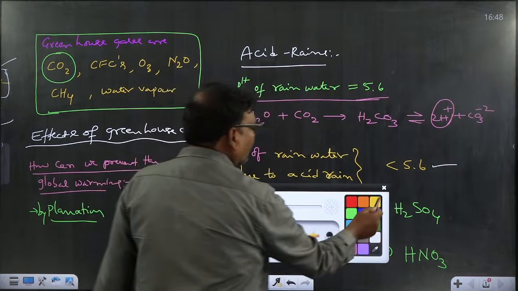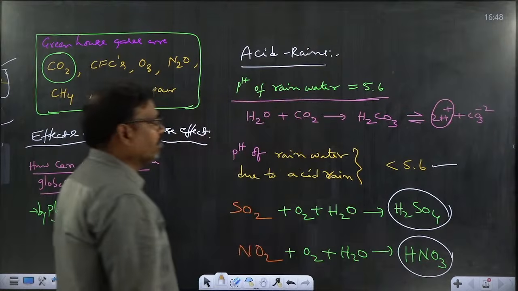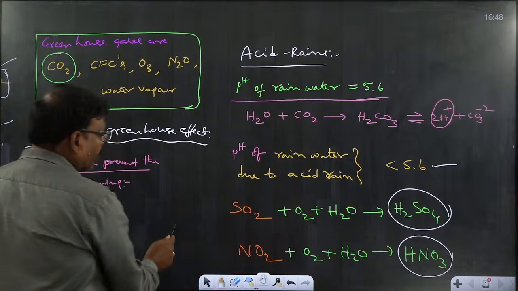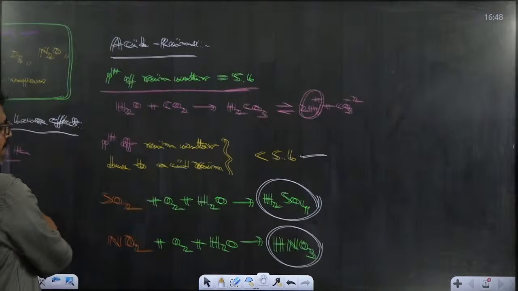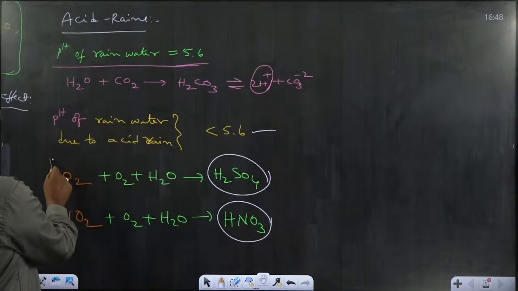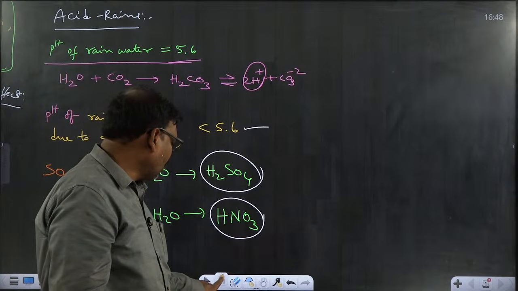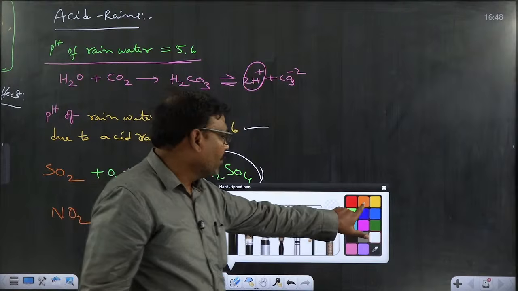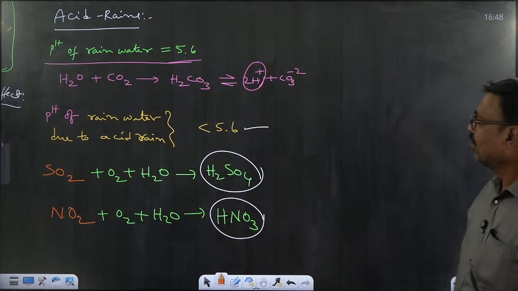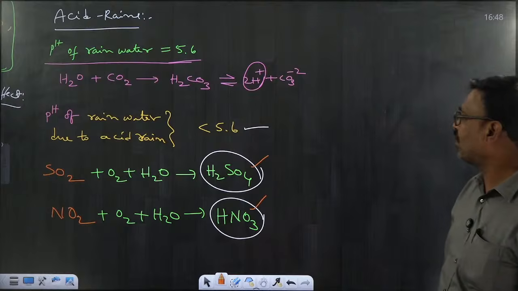So the presence of sulfuric acid and nitric acid along with water causes the acidic nature of the rainwater. That's why we call it acid rain. Mostly these acid rains are found in industrial areas, but they are not limited to them. Due to wind motion, they can move to other areas also. Along with the rainwater, these acids will fall. That's why we call it acid rains.